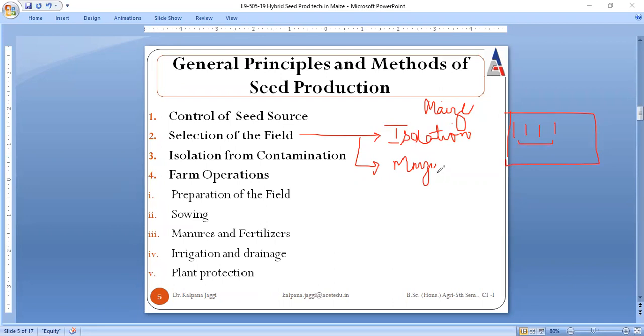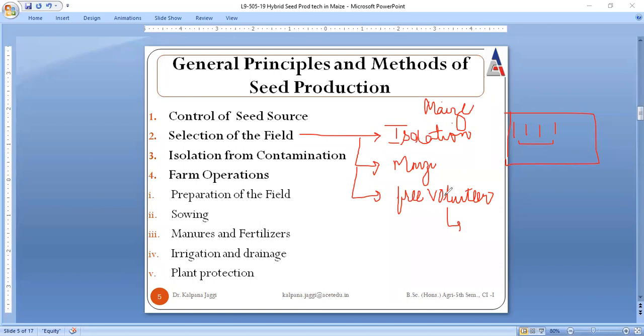Secondly, it must be clear that in the preceding season this crop was not grown earlier. Third thing, the field should be free from any kind of volunteer plants, because if any remnants of the earlier crop are left within the field, then they will grow along with the maize, and then they will occupy the nourishment also.